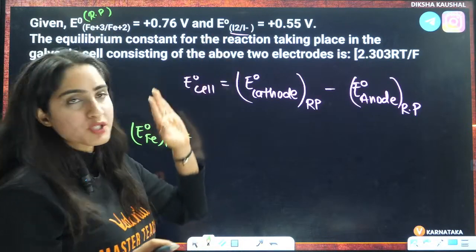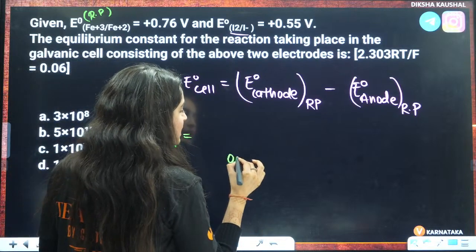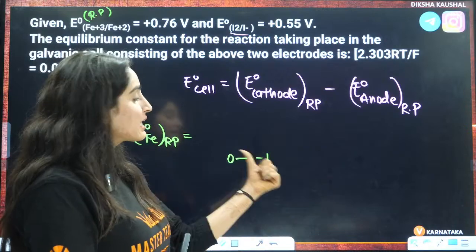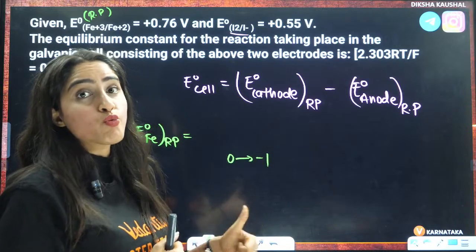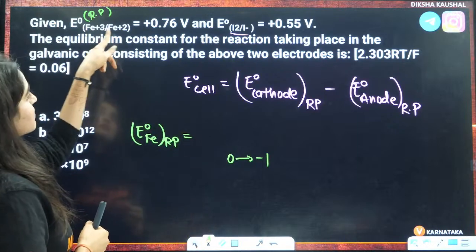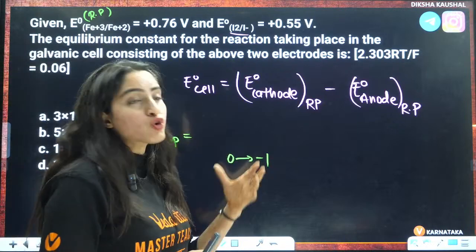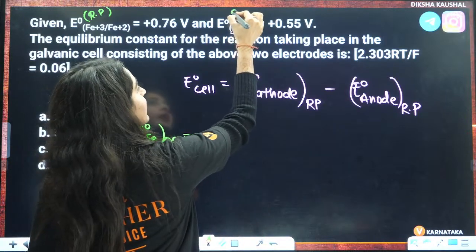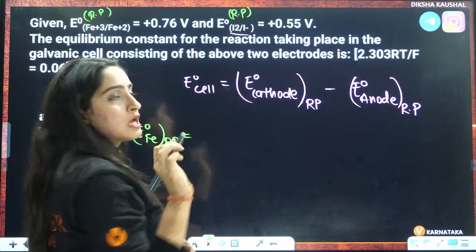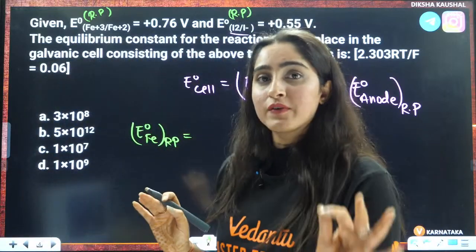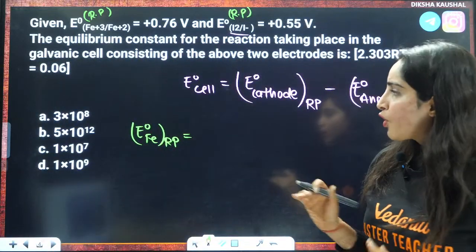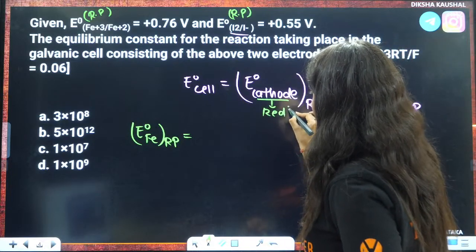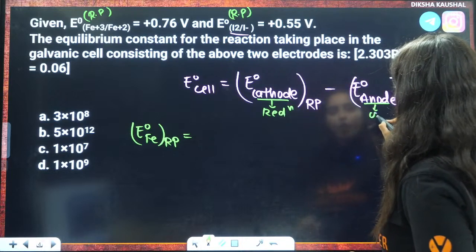Okay. What about this one? Here you have from 0 to -1. Here again, it is decreasing. Here it is from +3 to +2, and here it is from 0 to -1. That means again, oxidation number is decreasing. They have given you reduction potential. This is clear to us that they have given us reduction potential. We know that cathode will be the one which is under reduction and anode is the one which is under oxidation.